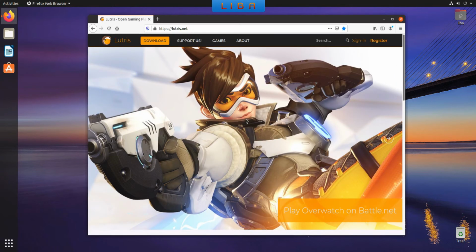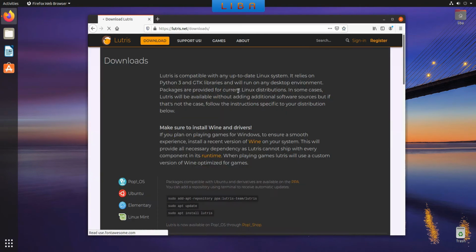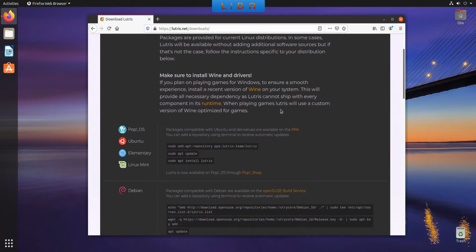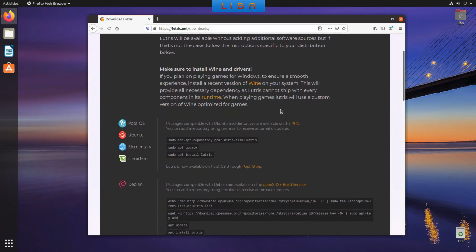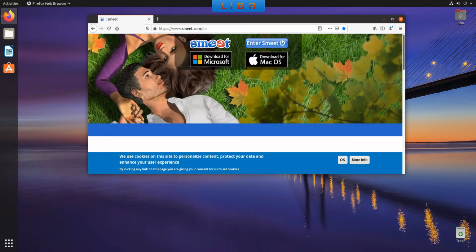When the installation of Wine is finished, install Lutris. Open the Lutris website and click on Download at the top of the page. In the download page, search for your Linux distribution and start the Lutris installation.